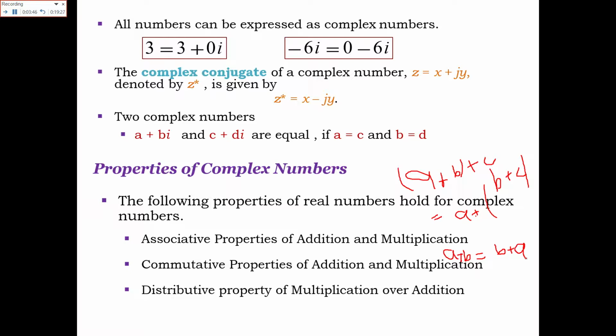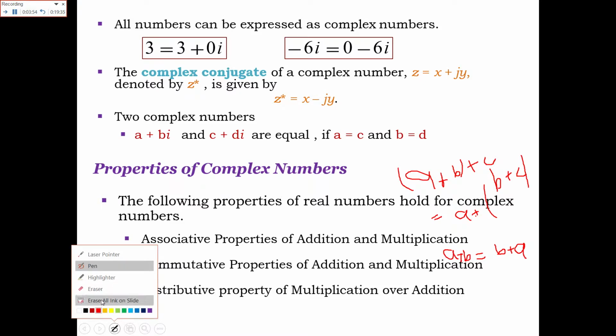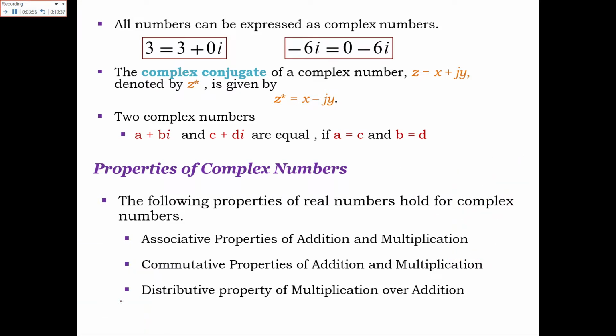Similarly, the distributive property of multiplication over addition, as I have written here. So these are the properties that hold in case of complex numbers, and these are basically the properties of the real numbers, so they hold also in case of complex numbers.